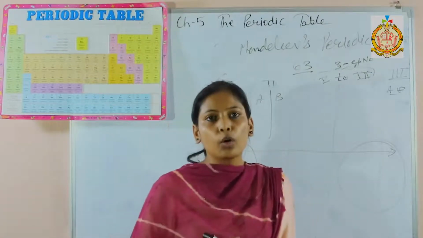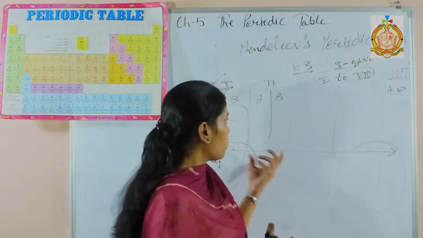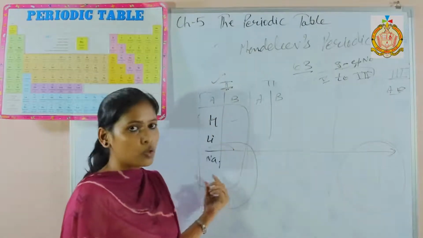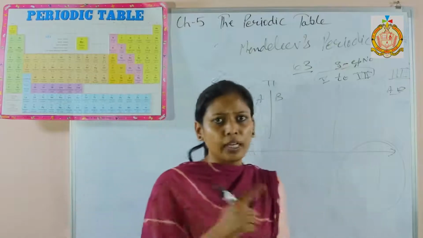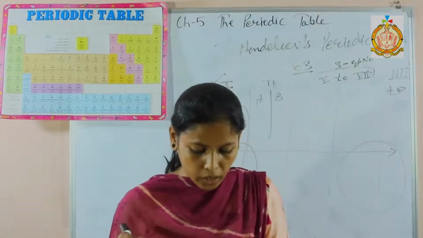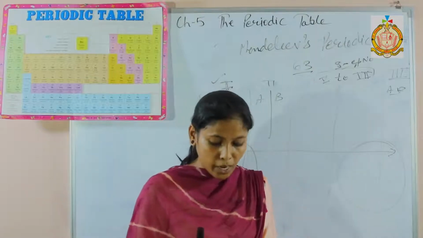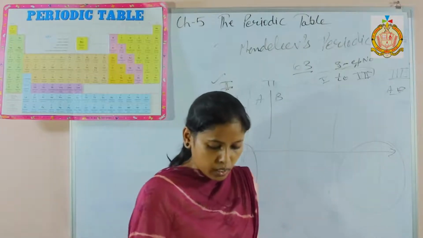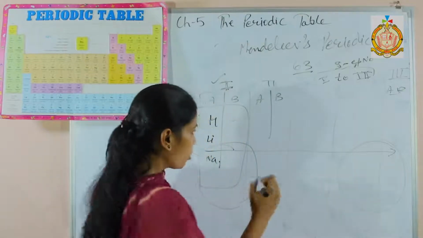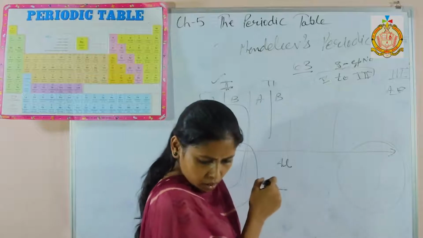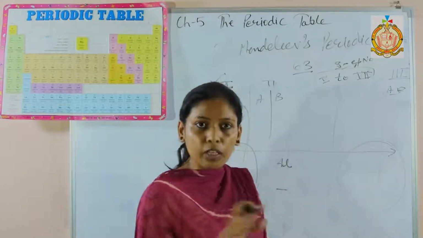The first merit is grouping of elements. He grouped the elements according to their properties. Properties are matched and he grouped the elements, and arranged them according to the atomic mass. Second one, gaps for undiscovered elements. When you see the Mendeleev periodic table in the book, there are some gaps, like below aluminium there is a gap. Then you can see so many gaps in the periodic table.